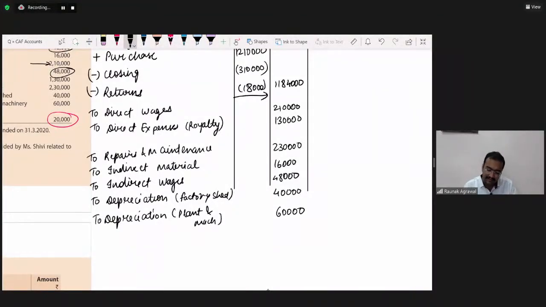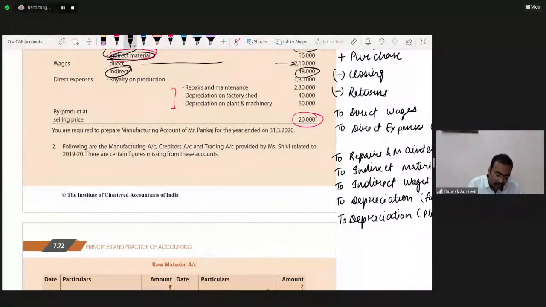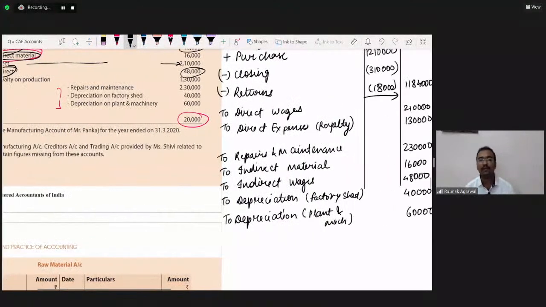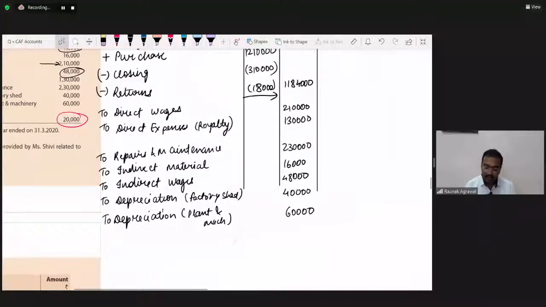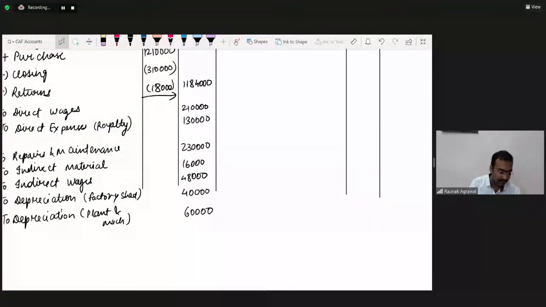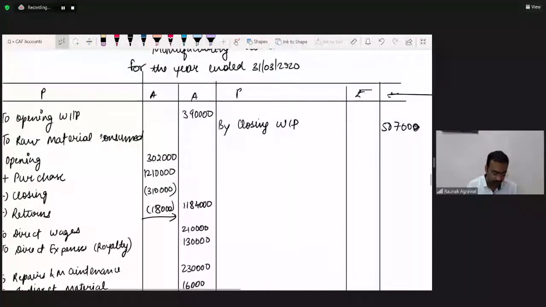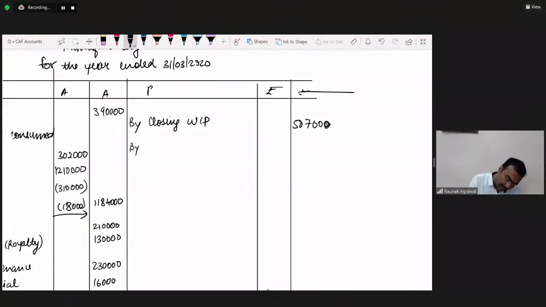Okay. Now what else is remaining, beta? Buy product at selling price 20,000. We have recovered rupees 20,000 by selling the buy product. So on the credit side, by sales in bracket buy product, or by selling price of buy product. What is the amount given? It's given 20,000.